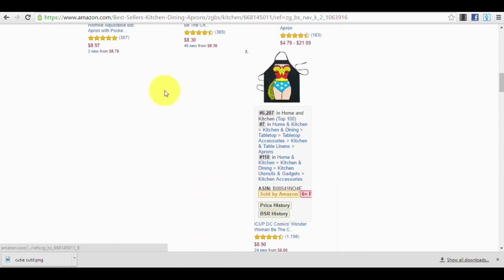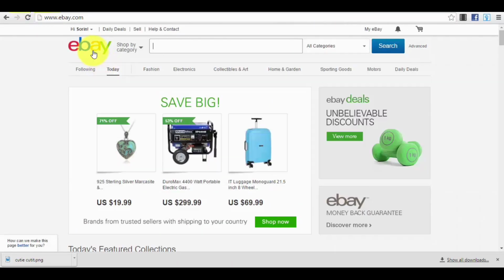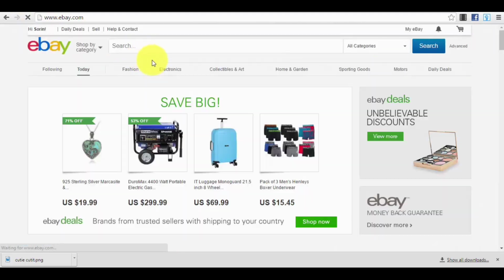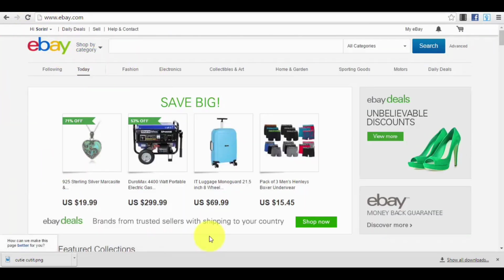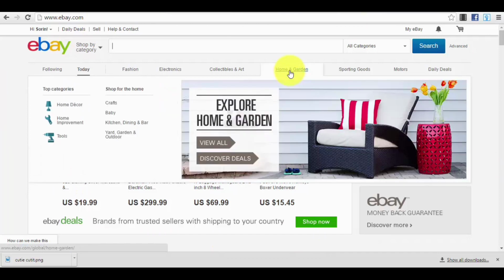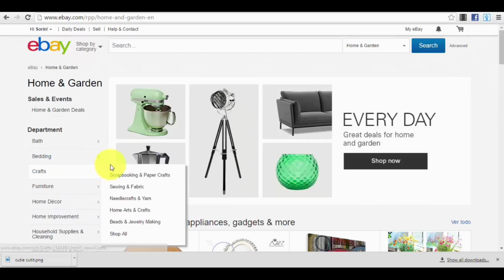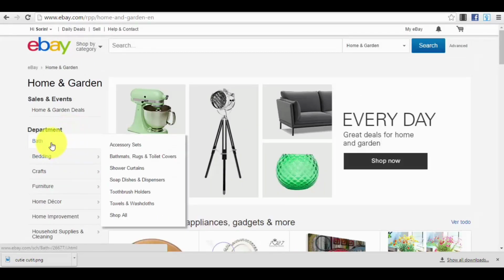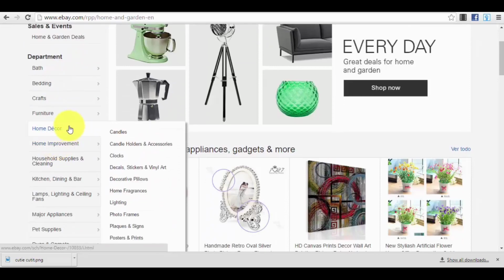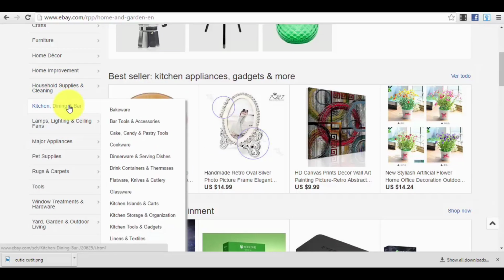Now let me show you the first method, which is to go in the actual marketplace on eBay to see which are the best sellers. For example, right now we are on ebay.com, and we can go in the home and garden section. Let's just press home and garden, and we will have more options: bath, bedding, home decor, home improvement, kitchen dining.